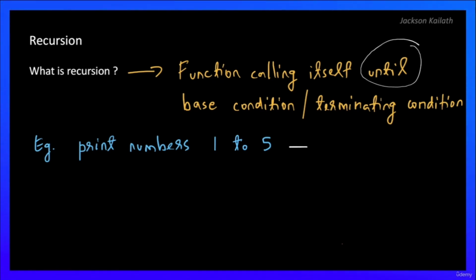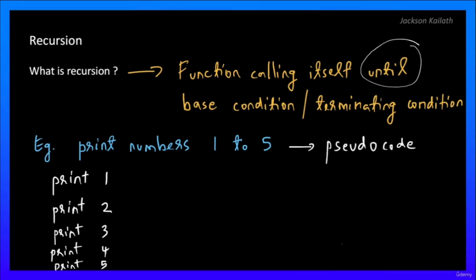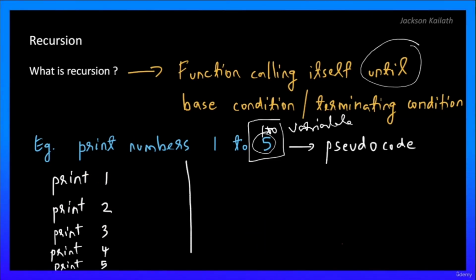And if we were to write the pseudocode for this, one way of course to do this would be by having 5 print statements. But of course, this is not an optimal way for various reasons. For example, what if instead of 5 you have 100 over here? And even worse, what if you don't know this and if it's just a variable? So we know that this is not an optimal approach. Another approach to handle this would be to use recursion.